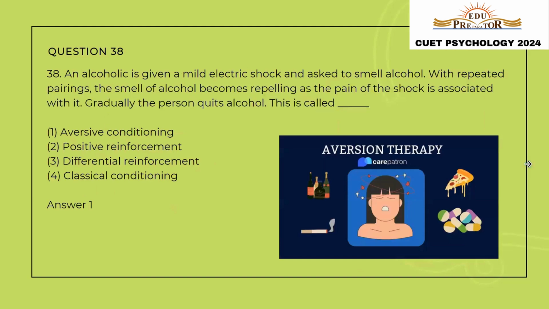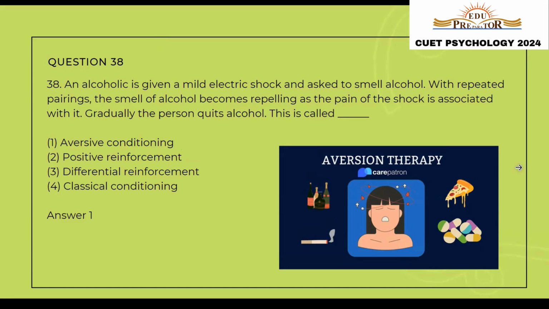Let us move to the next question, question number 38. An alcoholic is given a mild electric shock and asked to smell the alcohol. With repeated pairings, the smell of alcohol becomes repelling as the pain of the shock is associated with it. Gradually, the person quits alcohol. So such a type of conditioning is known as aversive conditioning. That makes the person averse towards the alcohol. Option number one, aversive conditioning.